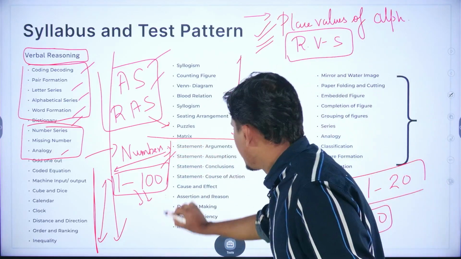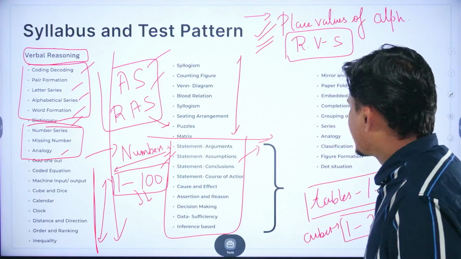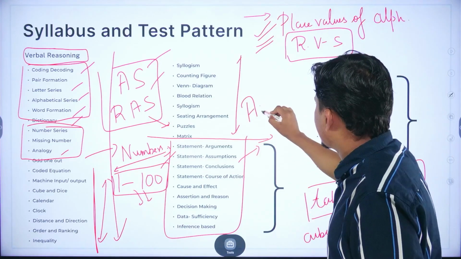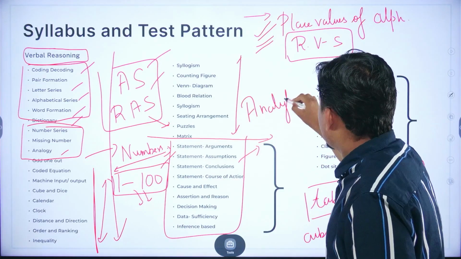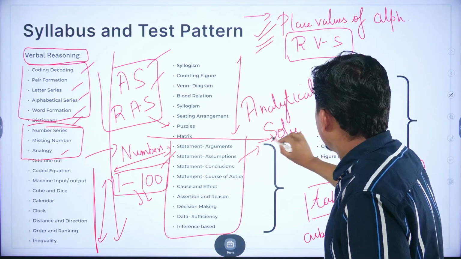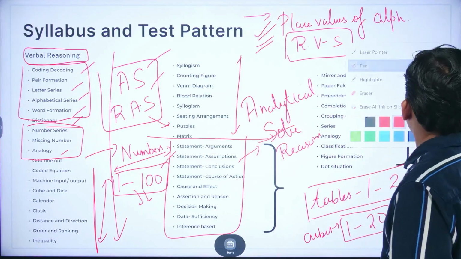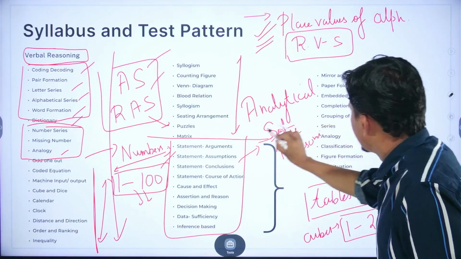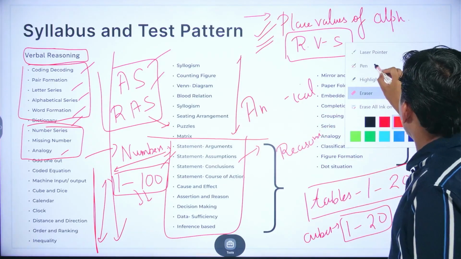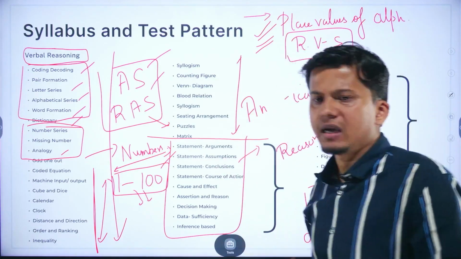Then if we talk about these particular topics, these come under the data sufficiency part, or you can say analytical reasoning. What is analytical reasoning? Analytical reasoning is nothing but when we have to solve the question across statement arguments.